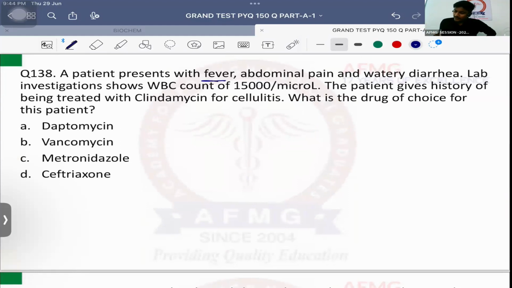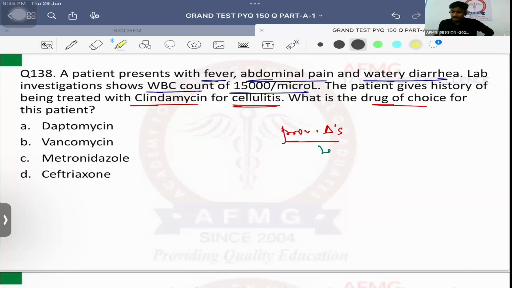Question number 138. A patient presents with fever, abdominal pain, and watery diarrhea. Lab investigation shows WBC count of 15,000 cells per microliter. The patient gives history of being treated with clindamycin for an episode of cellulitis. What is the drug of choice for this patient? Provisional diagnosis, what say?